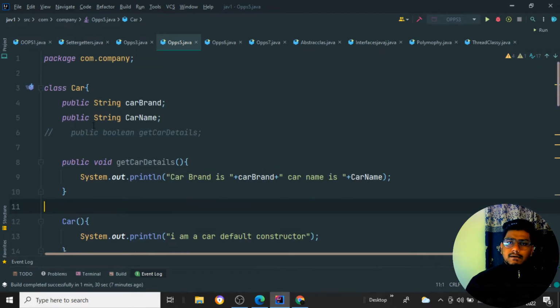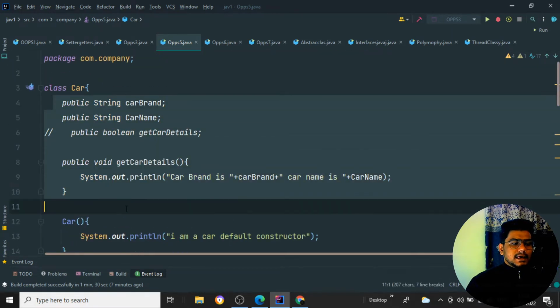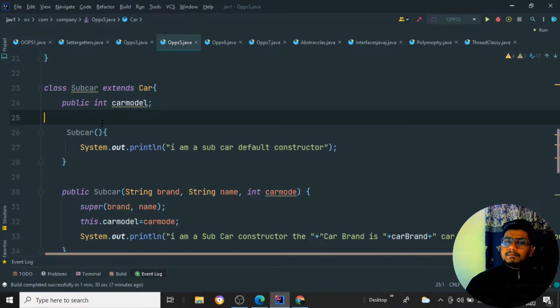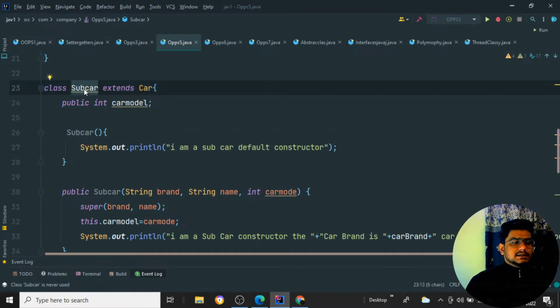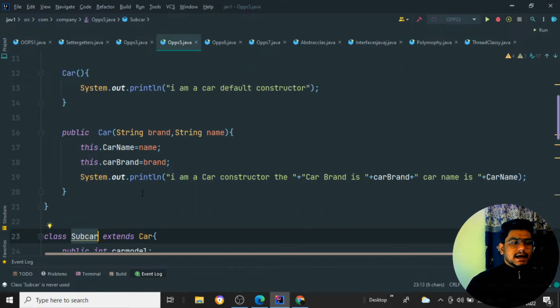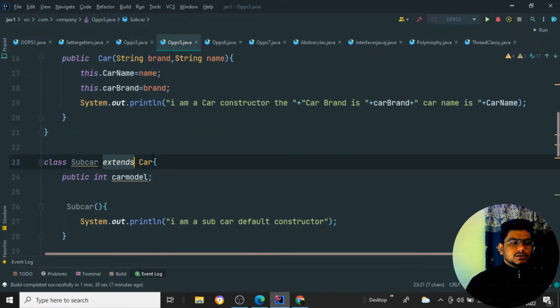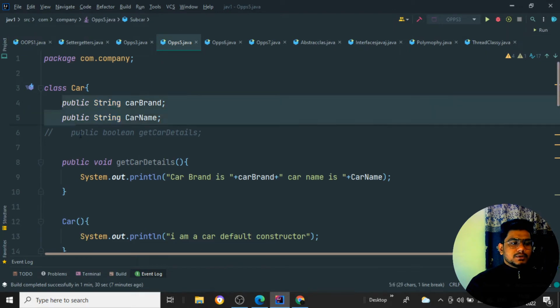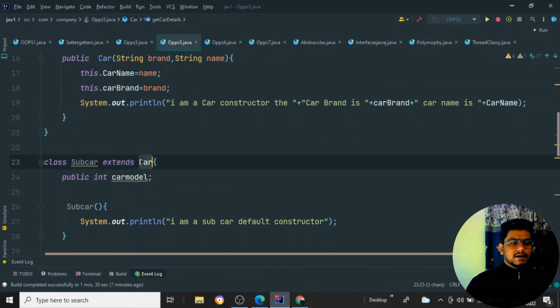Now coming to the concept of inheritance. Now I want to create one more class that should take all these properties inside my particular subclass. So what I am doing for the car, I am creating one particular child class, and the name I am giving is SubCar. That is nothing but a subclass. We are using a keyword that is extends, so that I can inherit all the properties of the car. This is how the syntax works: class, the subclass name, and extends the parent class name.